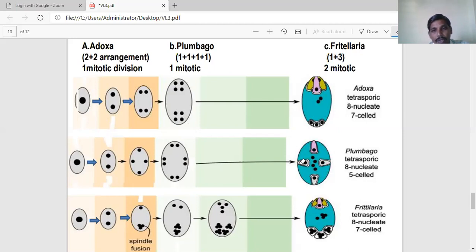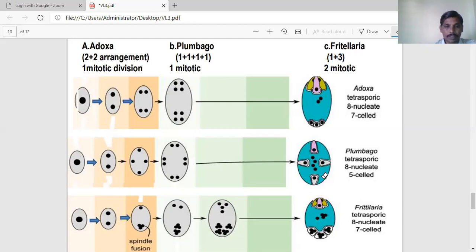In this way, in the 4 directions of the embryo sac, only one single cell is there. Towards the micropylar region, the cell acts as an egg cell. The remaining ones resemble the egg cell, but are not real; they are pseudo cells. The haploid nuclei fuse and form the secondary nucleus. So at maturity, it is 8-nucleate but 5-celled. This type of embryo sac was first observed in the Plumbago genus.